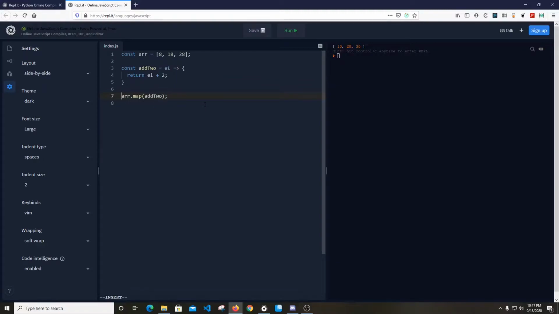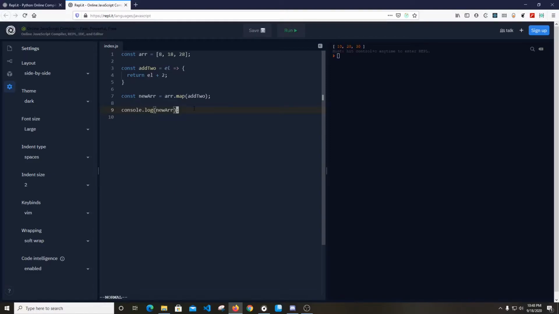What the map function does is that it returns a new array. So we can have our new array here, and we can console.log the new array. Let's run it.